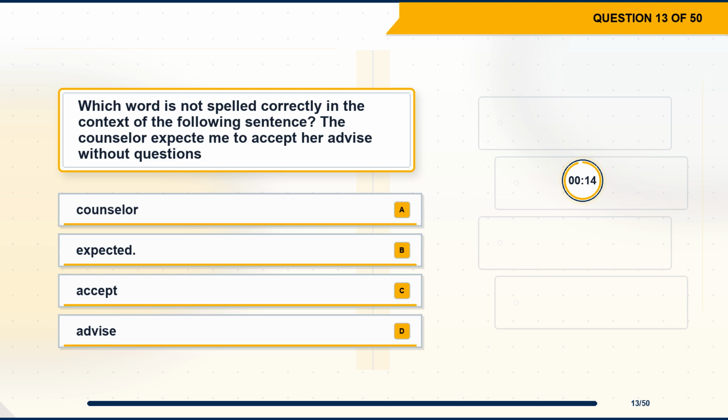Question 13. Which word is not spelled correctly in the context of the following sentence? The counselor expect me to accept her advice without questions. Option A, counselor. Option B, expected. Option C, accept. Option D, advise.